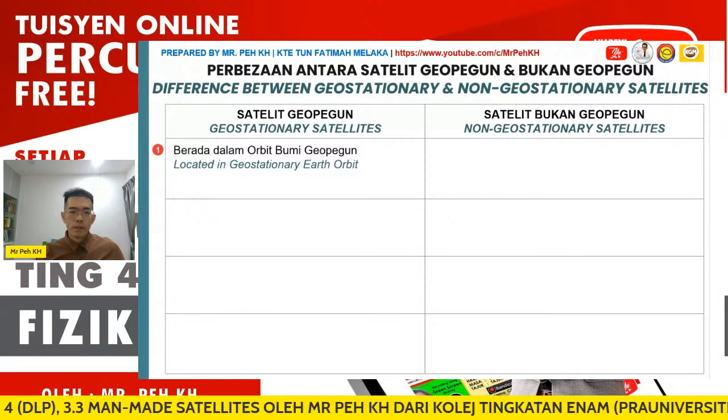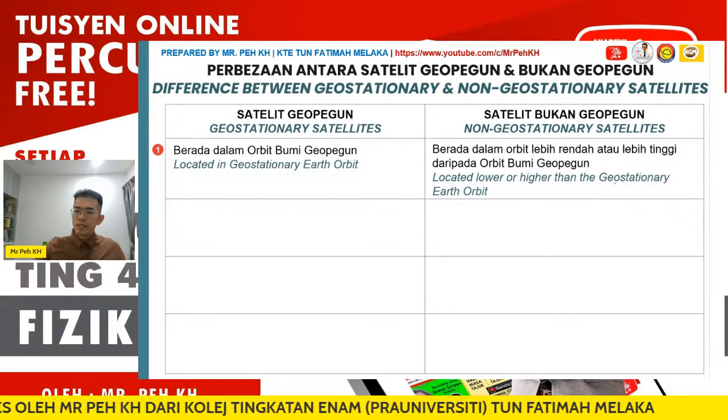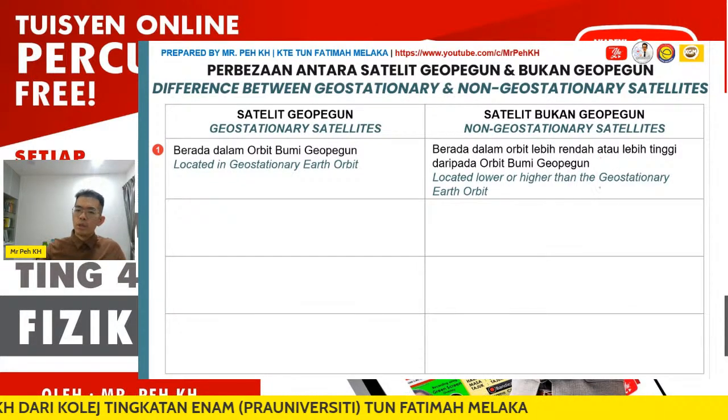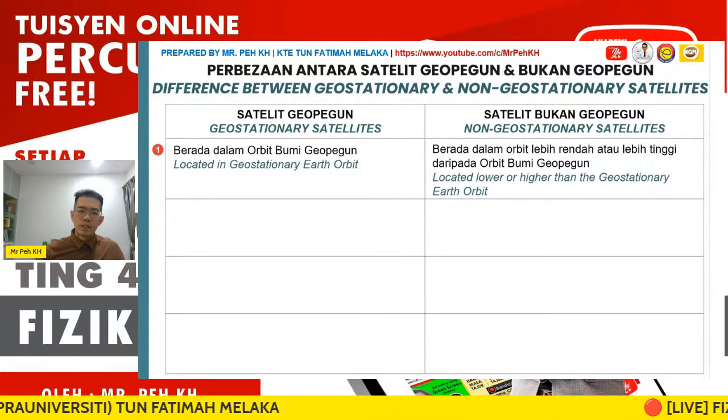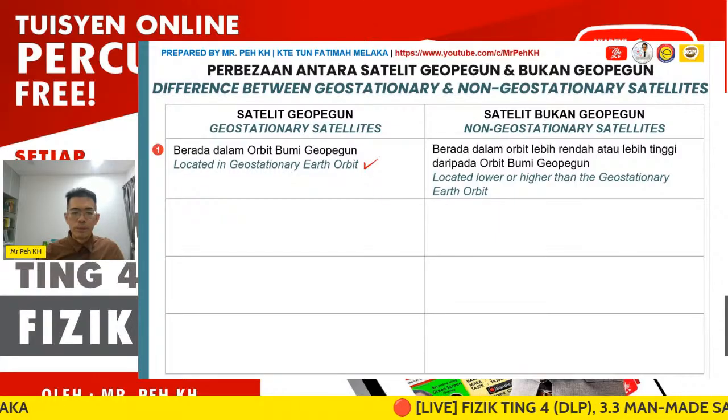Only one. The others can be located above or lower than the geostationary Earth orbit, so they are not located exactly at the geostationary Earth orbit.